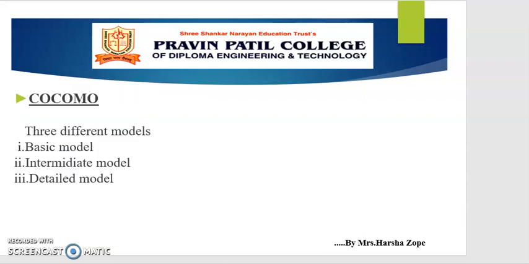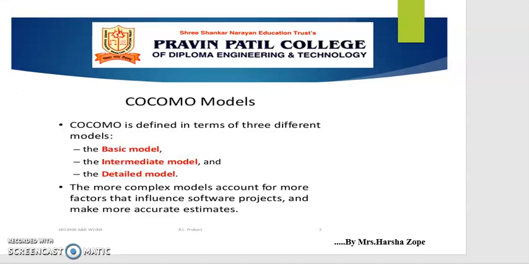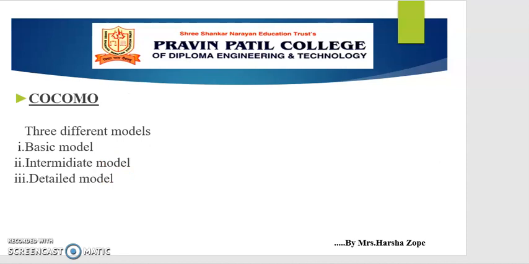Next, we start our COCOMO model. We'll just take an introduction to this COCOMO model. COCOMO is one of the most widely used software estimation models in the world. This model was developed in 1981 by Barry Boehm to give an estimate of the number of man-months it will take to develop a software product.